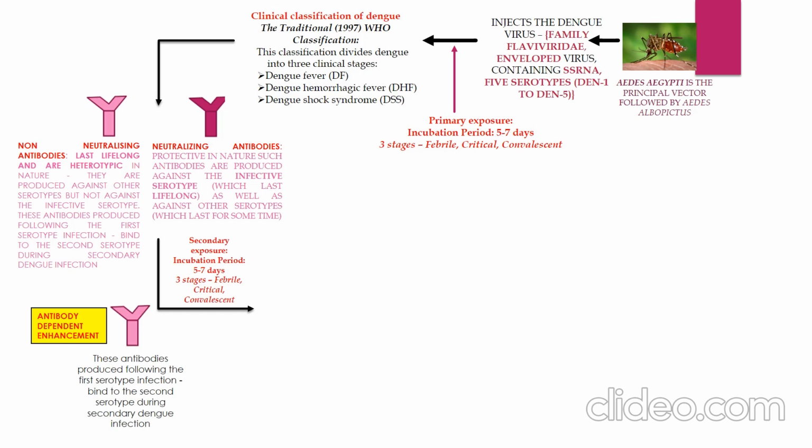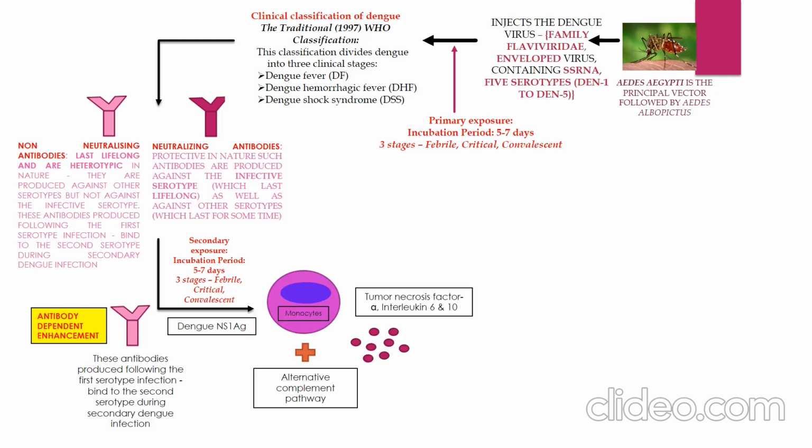Dengue NS1 antigen will activate the alternative complement pathway and the mononuclear cells, the monocytes, which secrete the cytokines, namely tumor necrosis factor alpha, interleukin 6 and 10.